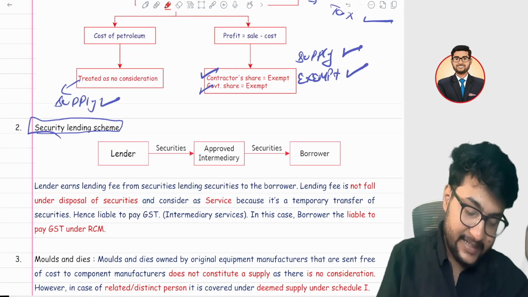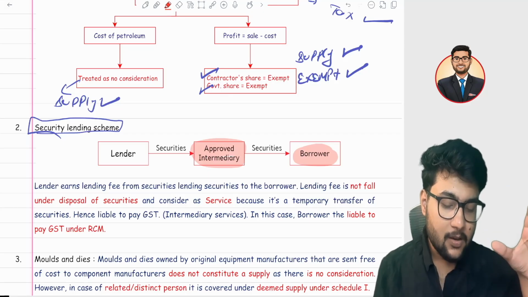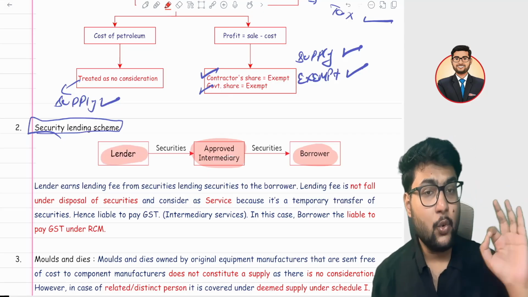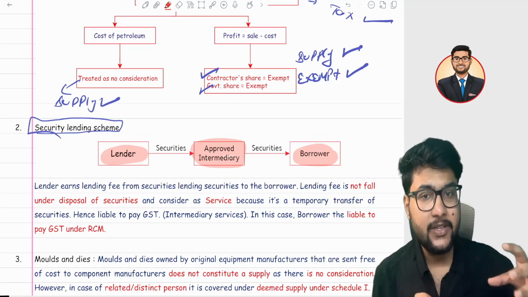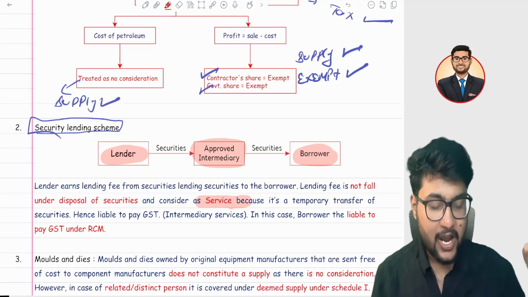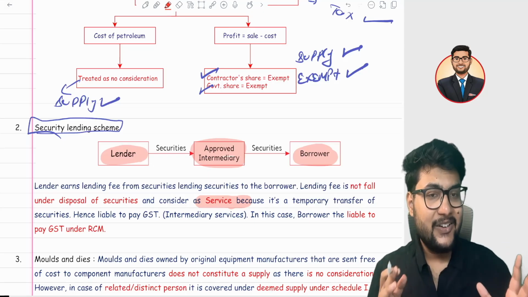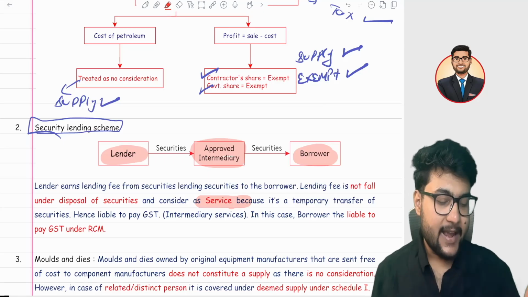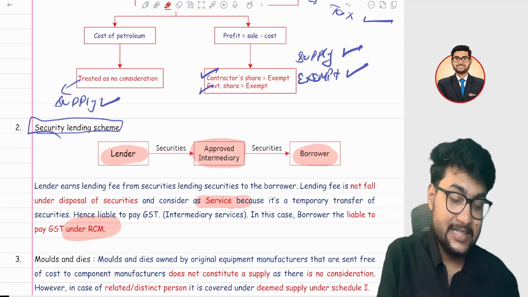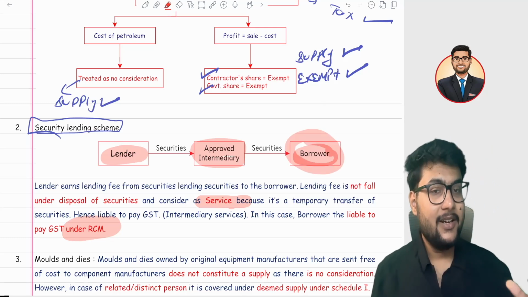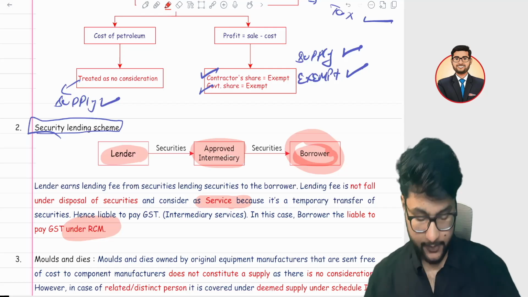So if any lending fees or intermediary fees are received by the lender, in that case it is not covered under the definition of a security. If anything is not covered under the definition of security, it is covered under services. So any lending fees, any intermediary services fee they are getting, are covered under the definition of services. And one more thing I need to clarify here, you need to pay the tax on RCM basis. Meaning the recipient, the borrower, needs to pay the tax. The borrower needs to deposit the tax.